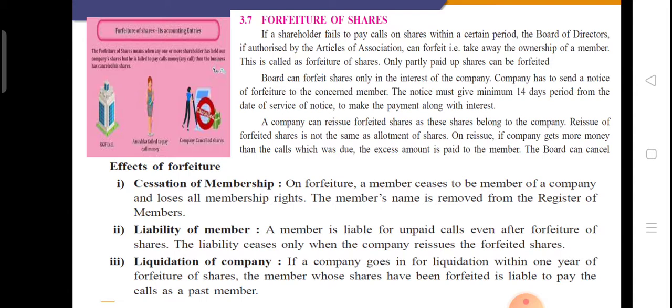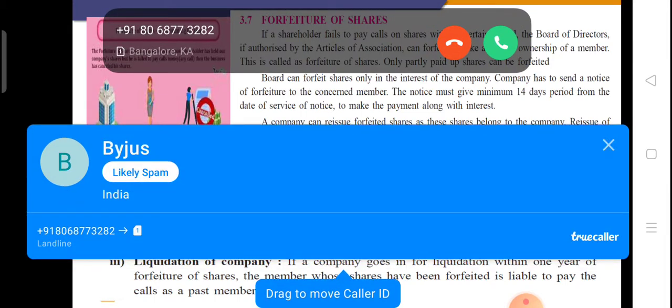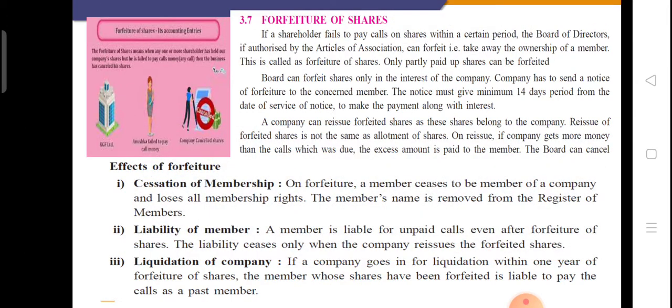Yes, even after the forfeiture is done, that member is liable to pay the unpaid amount on his shares, and the liability ceases only when the company reissues the forfeited shares. Say, for example, Anushka is a shareholder who failed to pay, so Anushka will be liable to pay the unpaid amount on that share till the date it is reissued to some other person by the company.